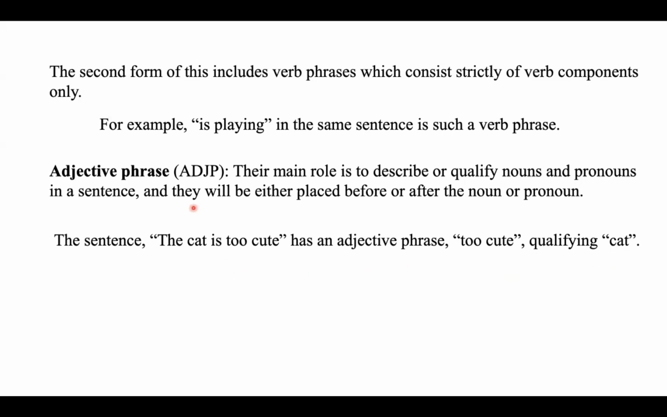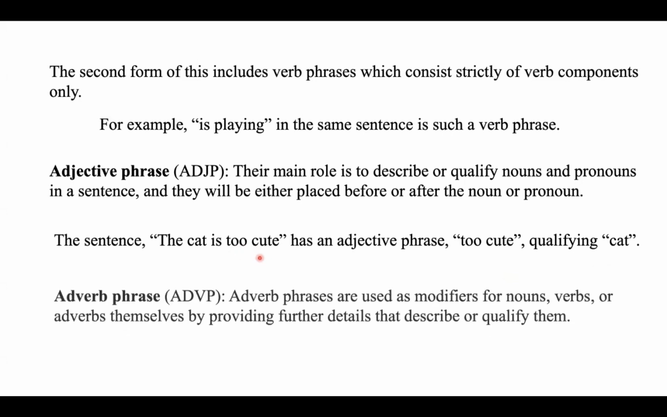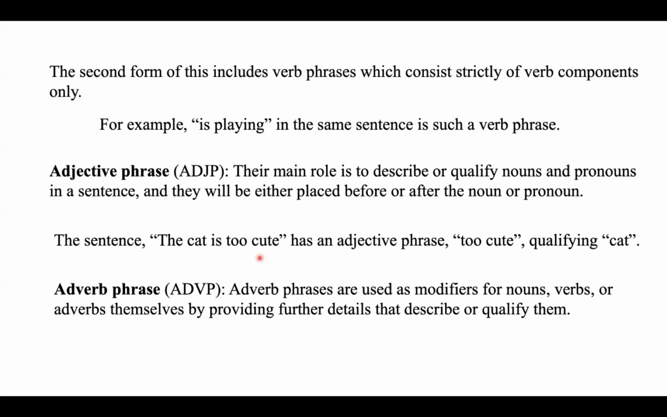and here they'll be placed before or after a noun or pronoun. So this adjective phrase, too cute, is placed before or after the noun. So this sentence is taken as an example for adjective phrase, as it is having too cute as an adjective phrase. And the fourth one is adverb phrase.